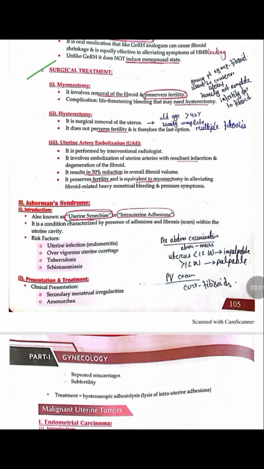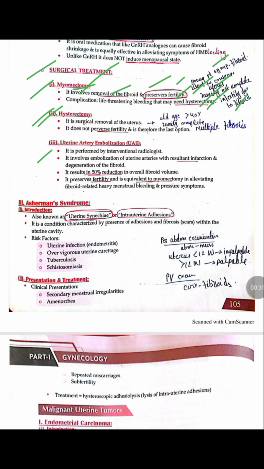Next one is the surgical management of a fibroid patient. The surgical options include myomectomy, hysterectomy, and uterine artery embolization. Myomectomy involves the surgical resection or removal of the fibroids, and this procedure usually preserves fertility. So it is usually done in a younger patient who has symptomatic fibroid and has failed to respond to medical treatment, a woman who wants to conserve her uterus and whose family is not complete, and where infertility is caused by the fibroid. In such patients, we do myomectomy.